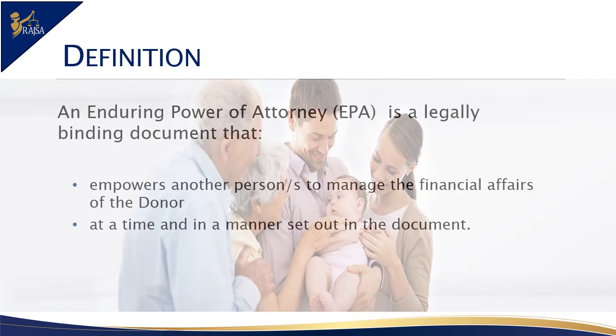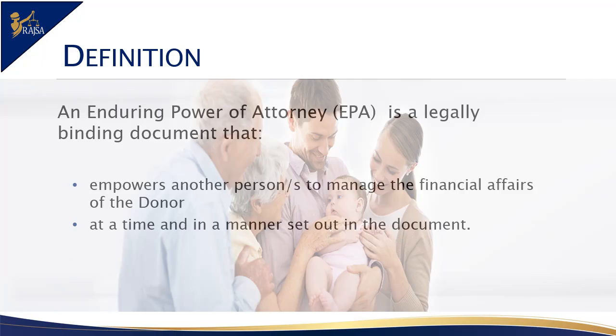An enduring power of attorney is best defined as a legally binding document that empowers another person or persons to manage the financial affairs of the donor at a time and in a manner set out in the document. The donor is the person giving the power of attorney, while a donee, also known as the attorney, is the person receiving that power. Be aware that it is common for there to be more than one donor, often a husband and wife, and more than one donee or attorney, often their children. Throughout this module, the singular of donor and donee also covers the plural, donors and donees.